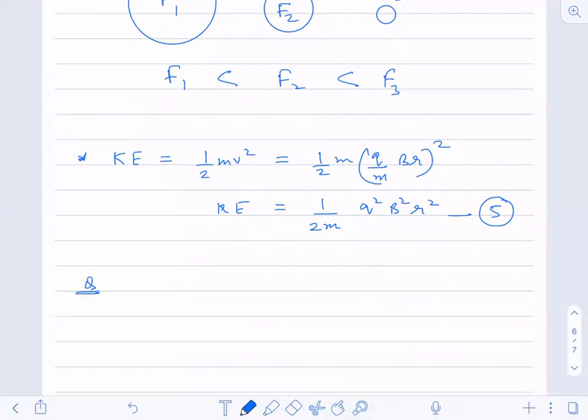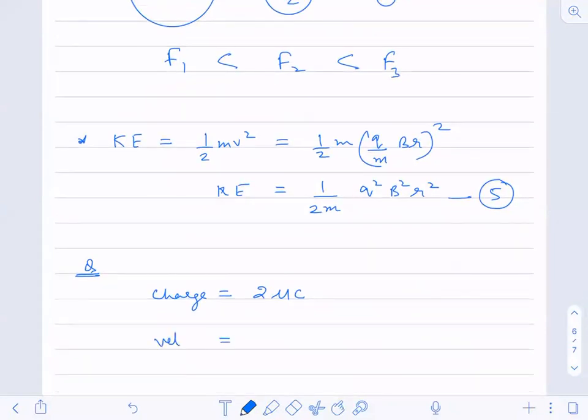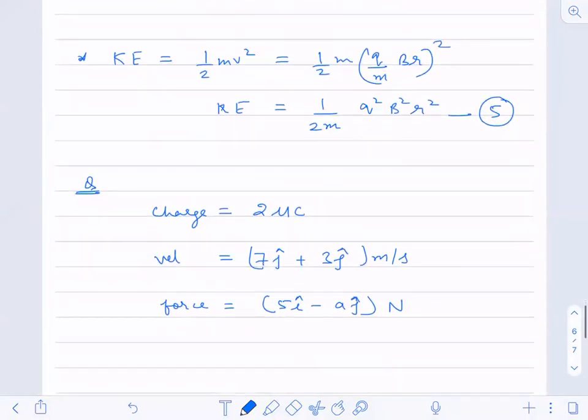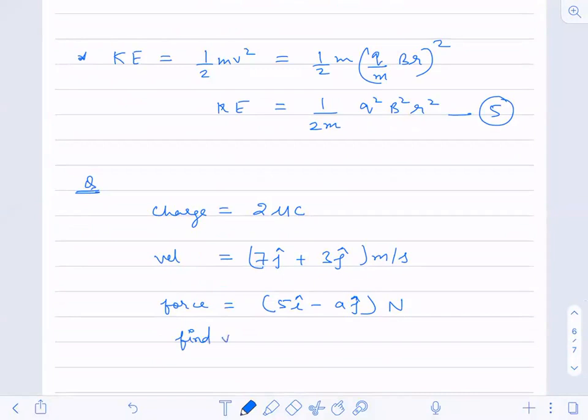If the charge value is given as 2 microcoulomb, velocity is given as 7 i cap plus 3 j cap meters per second, and the magnetic force is 5 i minus a j cap Newton, find the value of a.